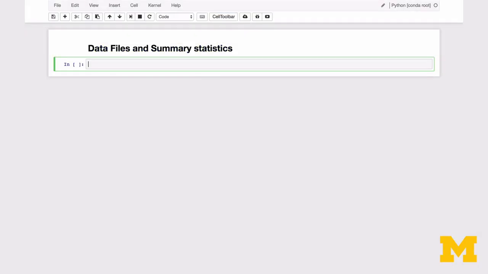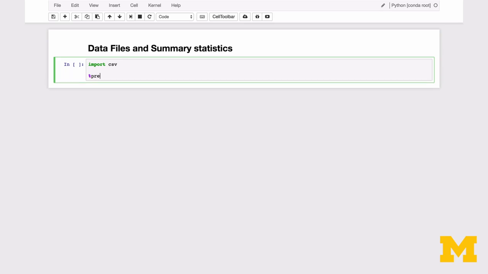Welcome to today's tutorial, where we'll be learning the basics of iterating through a CSV file to create dictionaries and collect summary statistics. First, let's import the CSV module, which will assist us in reading in our CSV file. Using some IPython magic, let's set the floating point precision for printing to 2.